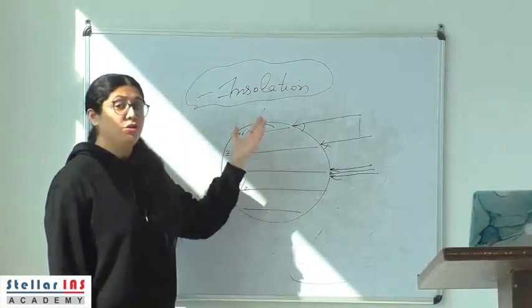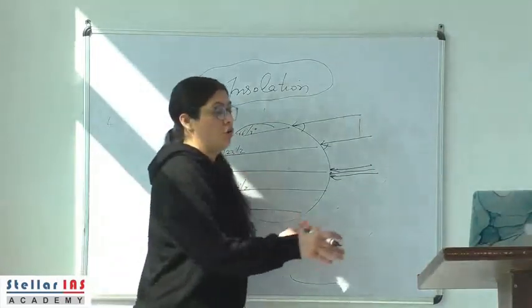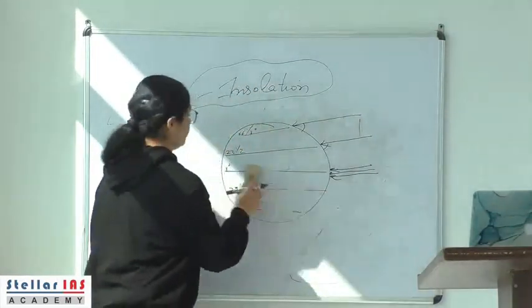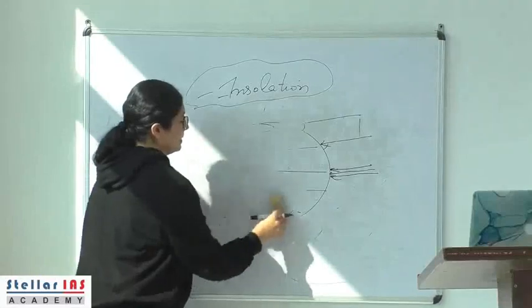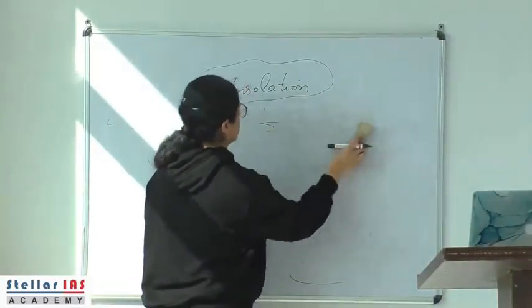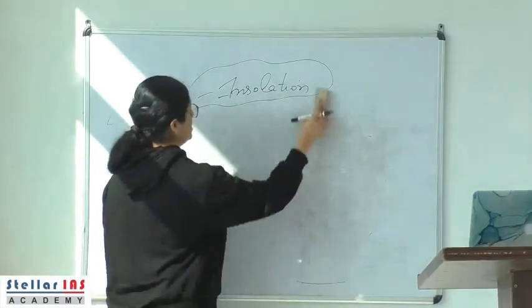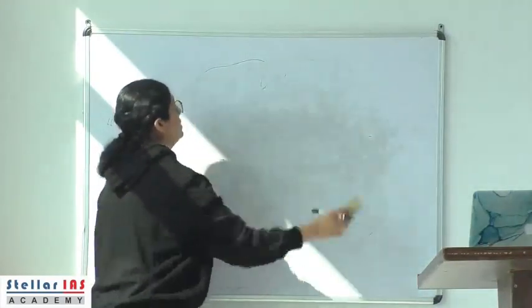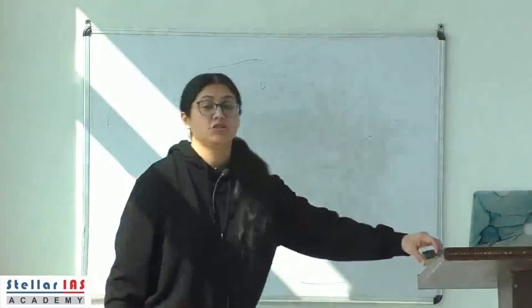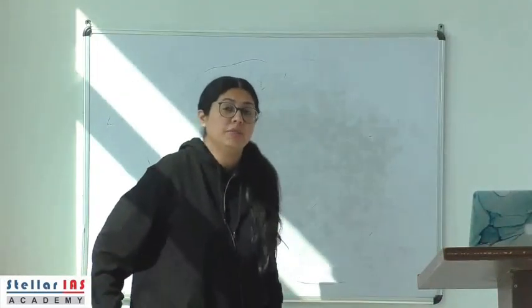Higher the latitude, lower is the angle made, or more oblique are the rays. Right, so this is an important determinant of the insolation that is received at a particular place on the surface